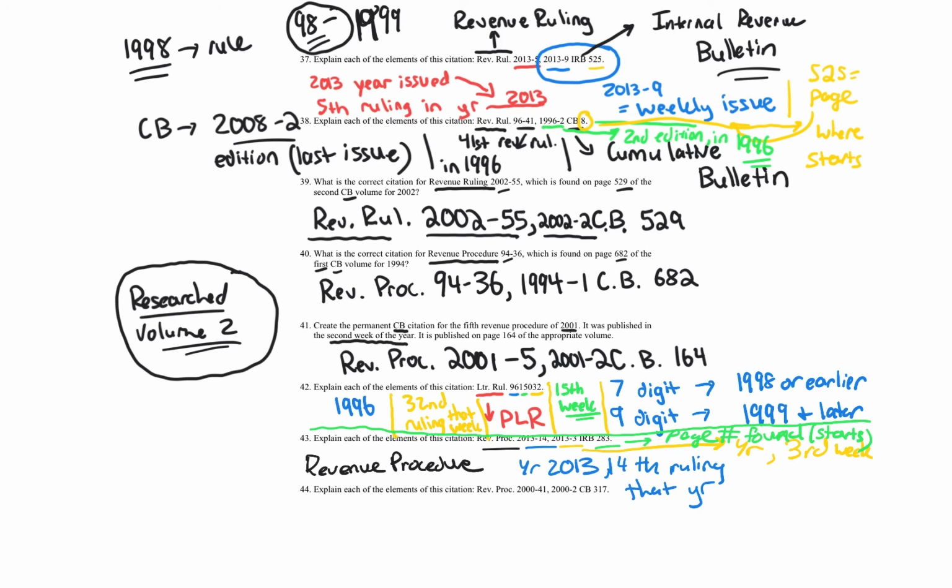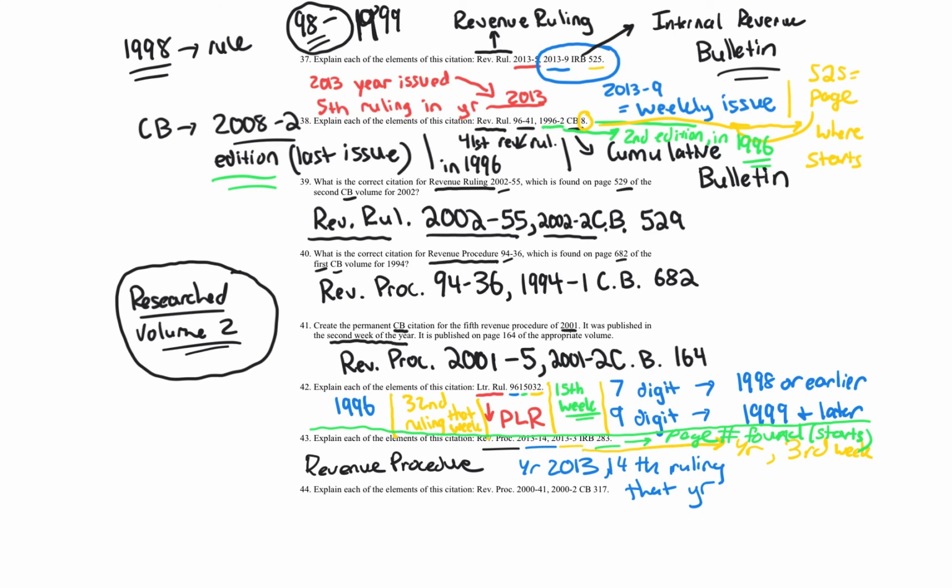Very, very important. Now, one thing I want to say before I conclude, notice that, again, you can't have a cumulative bulletin of 2009 or later. And again, if it's 2008, it depends on when it occurred, because the last edition was the 2nd edition of 2008, the 2nd volume. Okay, we got one more and we are done.